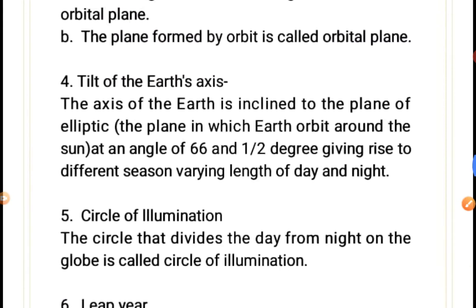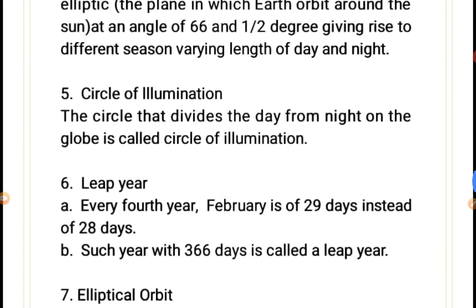Tilt of the earth's axis. The axis of the earth is inclined to the plane of the ecliptic, the plane in which the Earth orbits around the Sun, at an angle of 66.5 degrees, giving rise to different seasons and varying lengths of day and night, as we discussed. For example, 22 December, 21st March, 23 September and 21st June. These things were discussed in the diagrams in the previous videos.